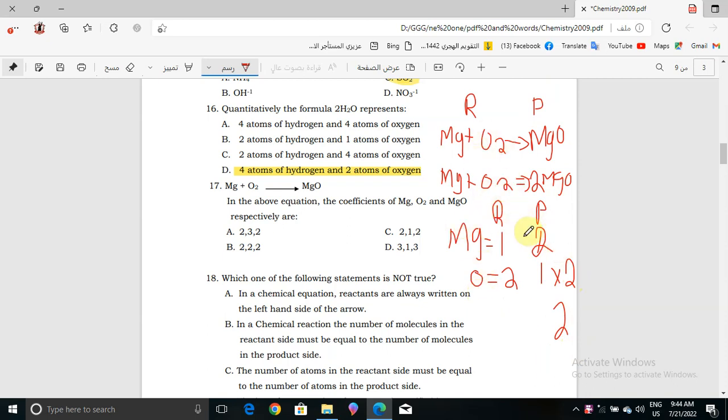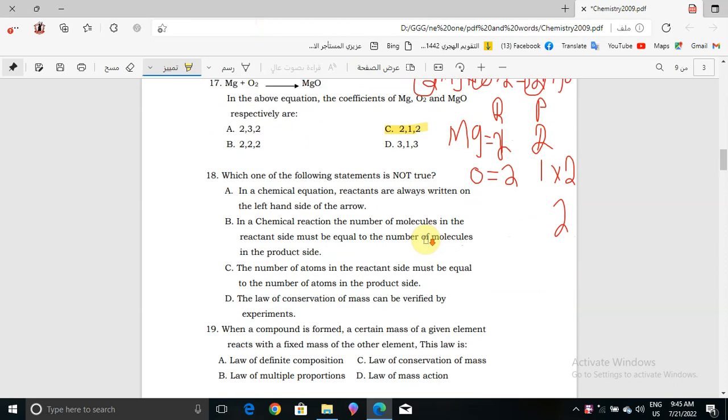So which number can we use for magnesium that can balance it? Of course we will put the coefficient of magnesium here in the reactants. It will be 2 to balance it. So that means we have 2 in the reactants and 2 in the products. Oxygen is also balanced on both sides by 2. So for magnesium we have 2, then for oxygen we have 1, then for magnesium oxide we have 2. So that means 2, 1, 2. What will be the correct answer in question number 17? It will be choice C, because it says 2, 1, 2.